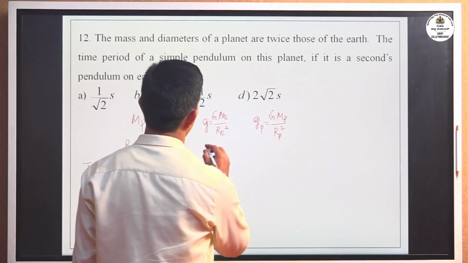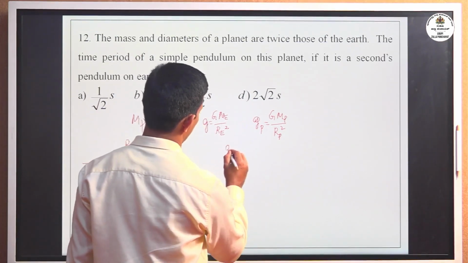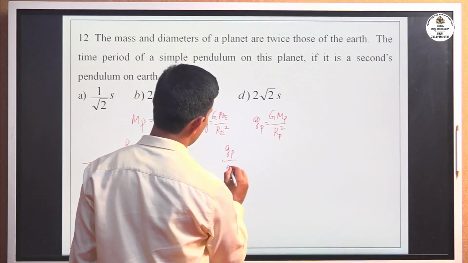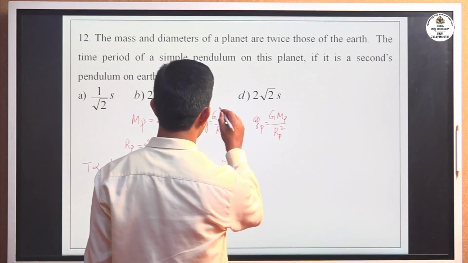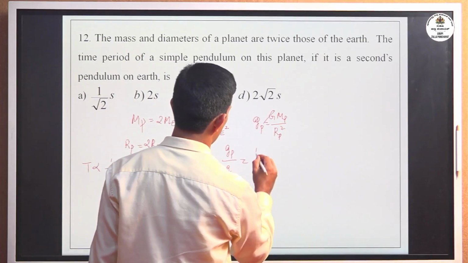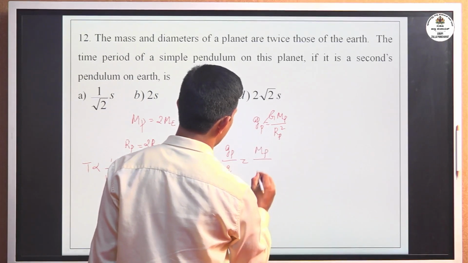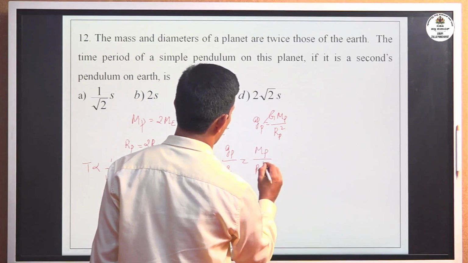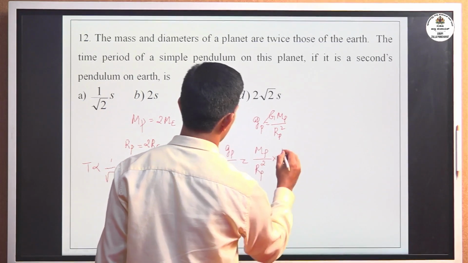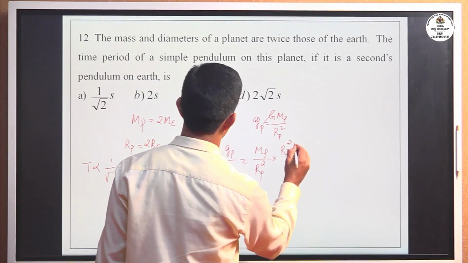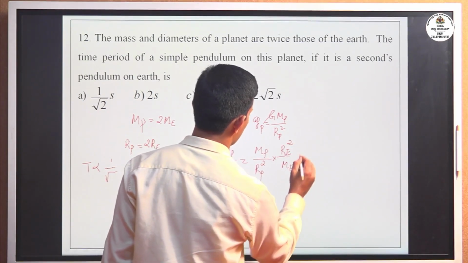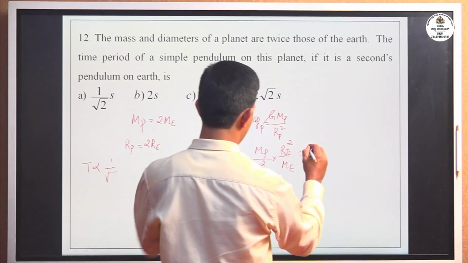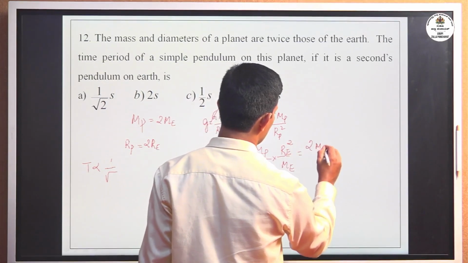Now find the ratio gp divided by g; dividing, g gets cancelled. That is mp divided by rp square into re square divided by me. Then substitute for mp, that is 2 times the mass of the Earth.